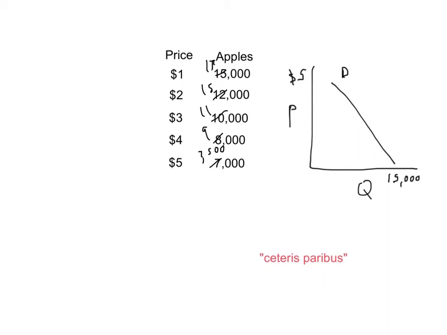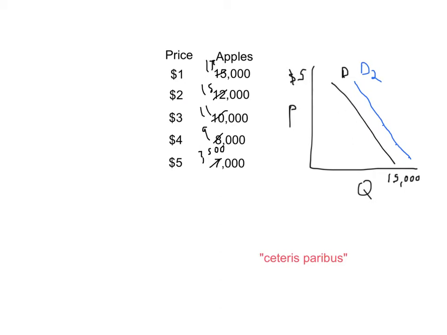Well, I'll get to what could possibly cause that in a second, but let's see what effect this will have on the graph. Well, now at $1, roughly maybe there, people instead of demanding that much will demand that much. So we're going to put a point, let's put it in blue, we'll put a point over there. And at $2, instead of demanding this much, they now demand that much, and we'll put a point there. And at $3, rather than demanding this much, they are going to demand over here. So I'll put another point, and you know what? It's just going to form a line like that moved to the right. That's our new higher demand curve.